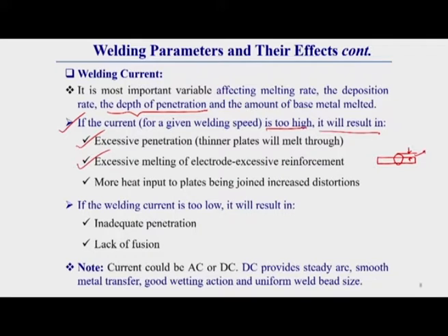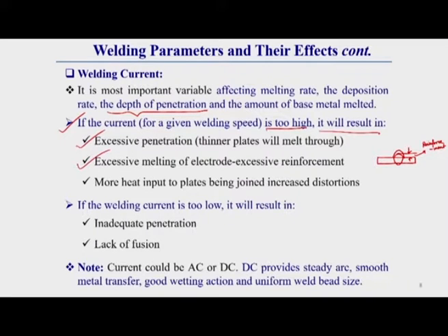This portion is called reinforcement. If the melting rate of the electrode is higher, then the reinforcement height will be more. That means more material will be deposited over the surface.